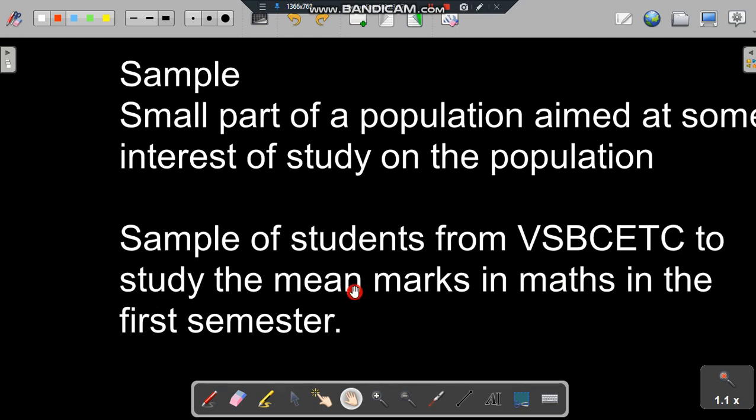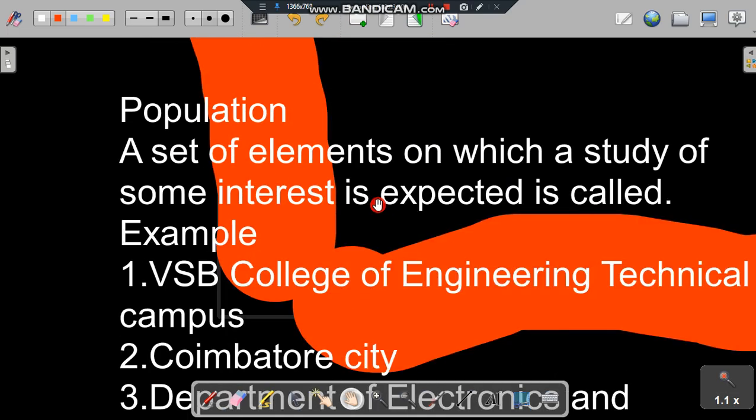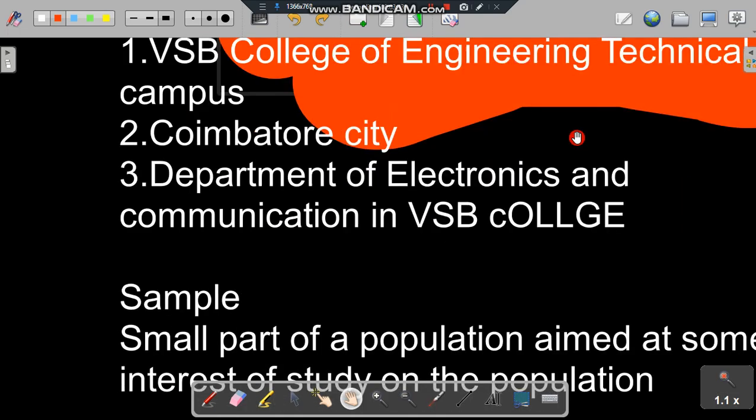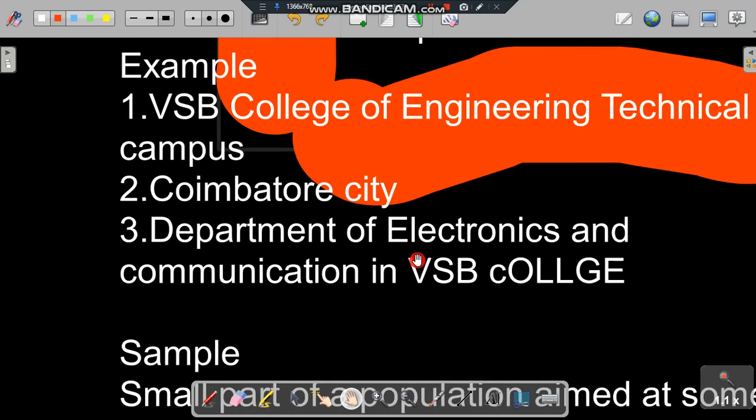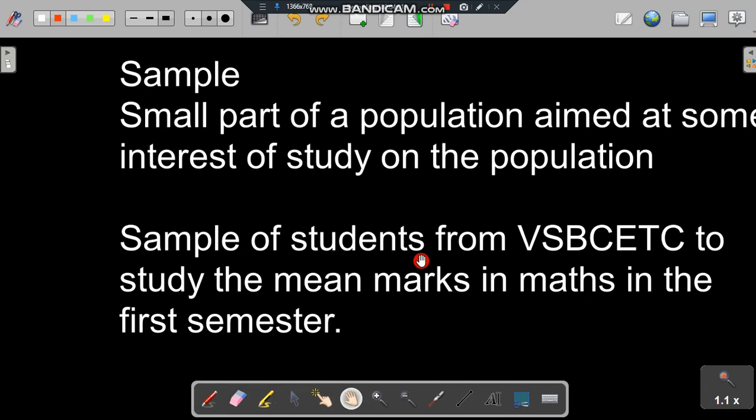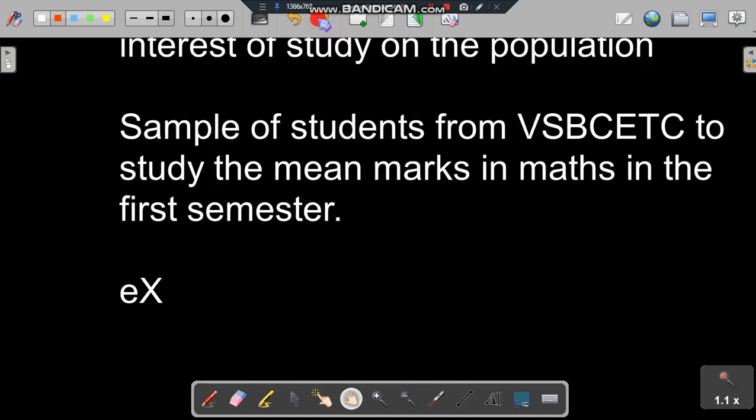So my aim is to take some elements from this population, VSB College of Engineering Technical Campus, in order to study the average marks in mathematics. This small part of a big part we call a sample from VSB CETC.